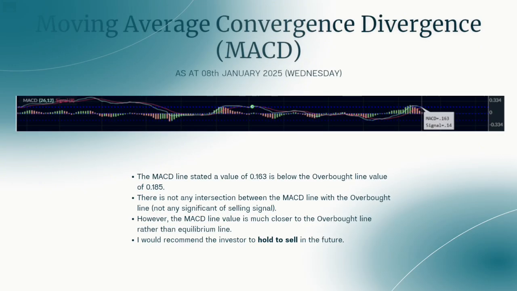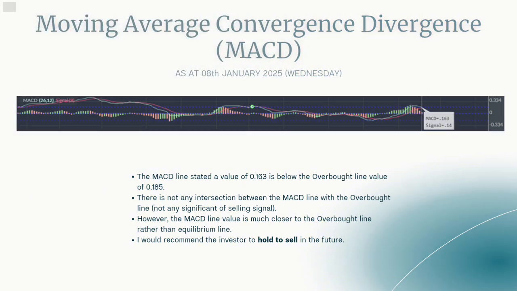Okay, the second one is MACD. Based on this figure, the MACD line stated a value of 0.163, which is below the overbought line value, which is 0.185. There is no intersection between the MACD line and the overbought line. Hence, there is no significant selling signal. However, the MACD line value is much closer to the overbought line rather than the equilibrium line. Due to this position, I would recommend the investor to hold to sell in the future.